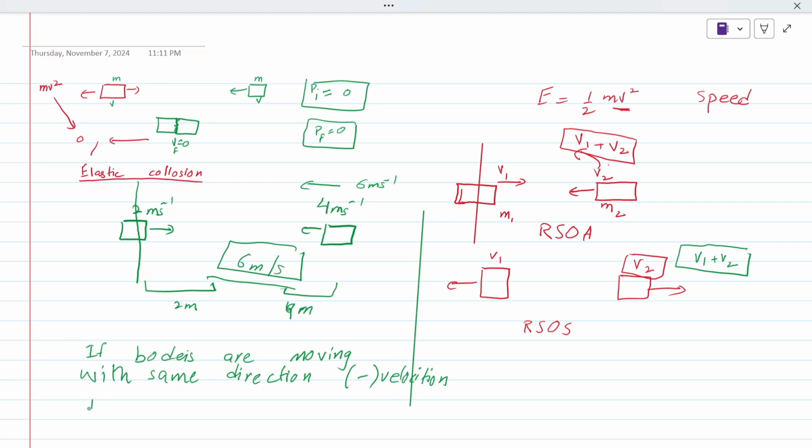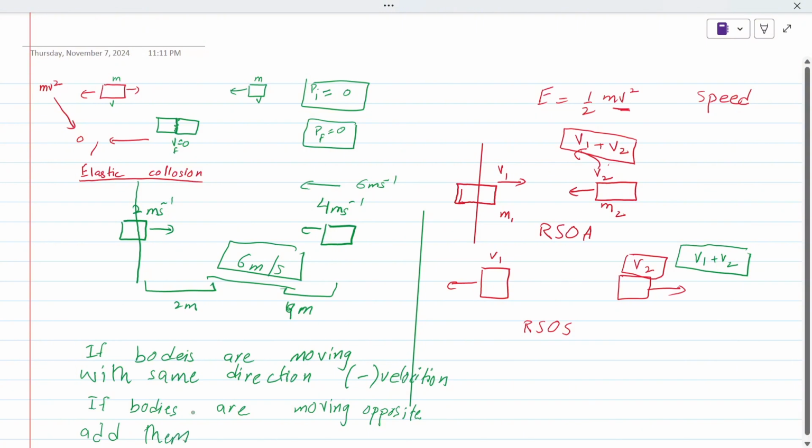And if bodies are moving in opposite directions, just add them.